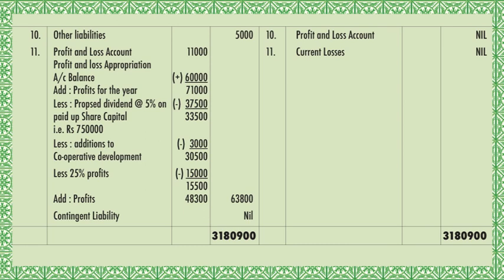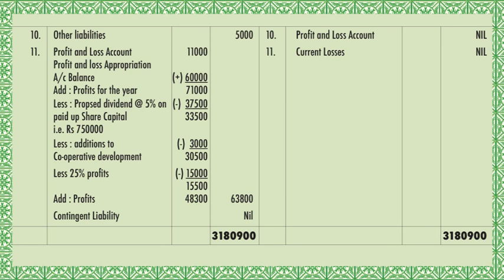Then 11th is profit and loss. If any profit and loss is given in the question, you have to take that. 11,000 is given. You can see in the trial balance 11,000 is given, profit and loss appropriation, as well as profit for the last year, which is also given, 60,000. That also you will take. You add both, you get 71,000. Then all dividends which are paid will be deducted. We calculated that 37,500 with the 5% calculation. You deduct that, you get 33,500.